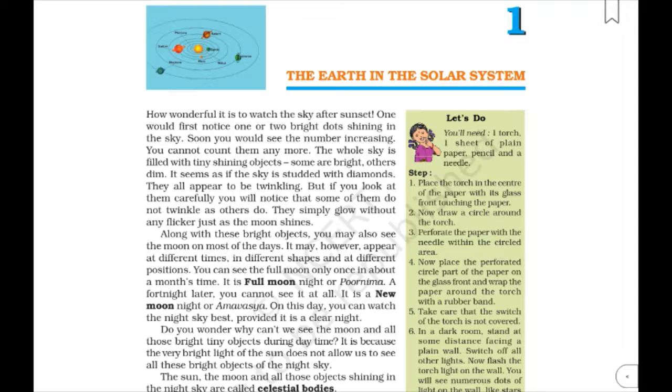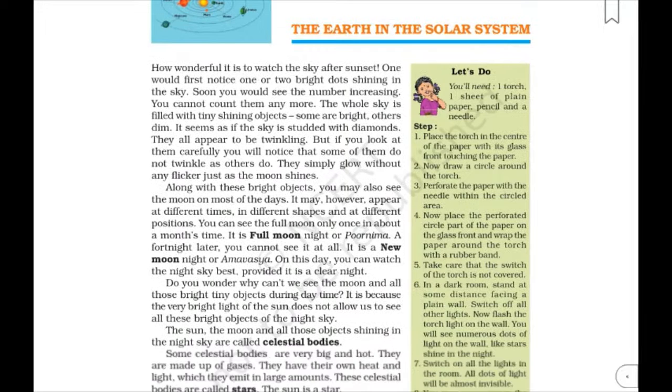Now student, tell me one thing. During the daytime, you can see the sun, isn't it? But are the moon and the stars also visible? Yes, they are also visible during the daytime, but we are unable to see them with our naked eye. Do you know why? Because the bright shining of the sun does not allow us to see these bright objects of the night sky.